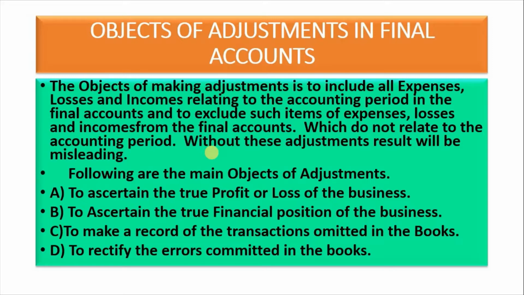Following are the main objects of adjustments. First, to ascertain the true profit or loss of the business. Second, to ascertain the true financial position of the business. Third, to make a record of the transactions omitted in the books. Fourth, to rectify the errors committed in the books.